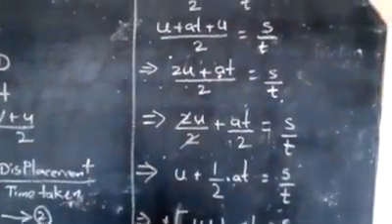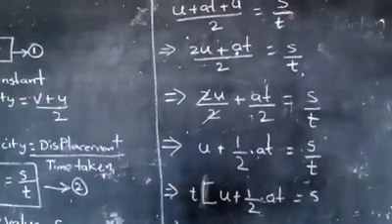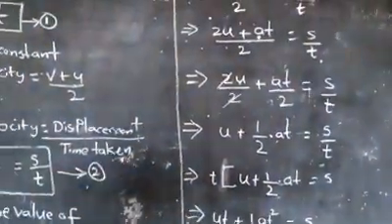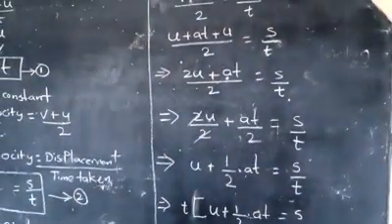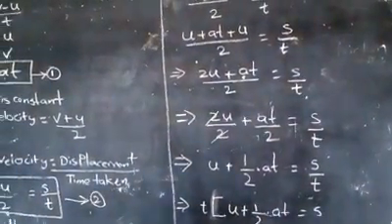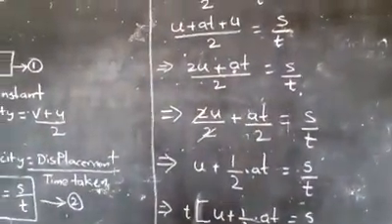Next, in this case you observe that u and u, that is 2u, are there. So combine, add these two values: u + u = 2u. Next, (2u + at)/2 = s/t.